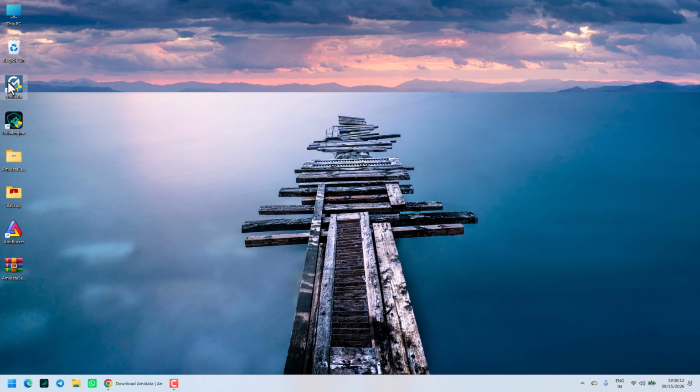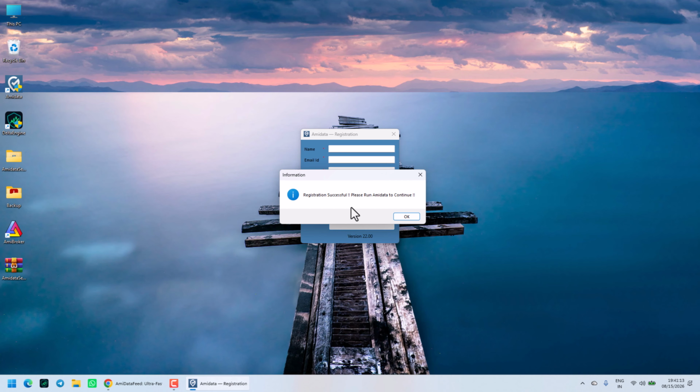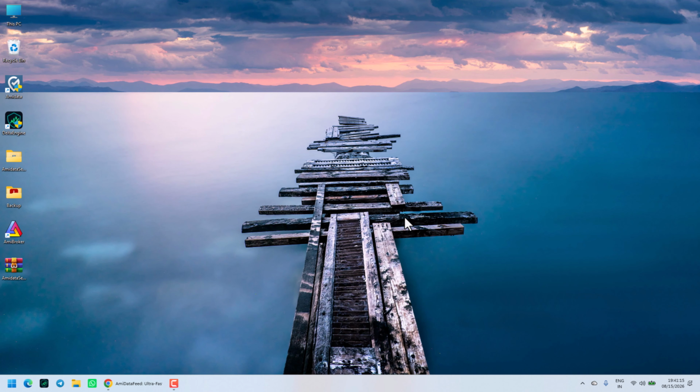Double click on it. It's loading, and this registration window has appeared. Here you have to add your name, your email ID and mobile number. Click on activate. You will get a success message here. Click on OK. And now registration has been done. Click on Amidata.